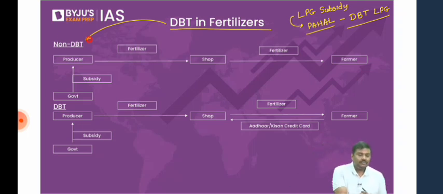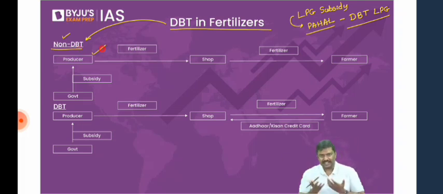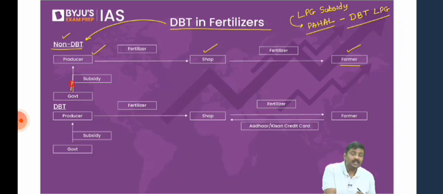Earlier, when DBT was not used, how were fertilizers provided, how was subsidy provided? Imagine I am the producer. I will produce fertilizer, either urea or DAP, doesn't matter. I will supply the fertilizer to the shops. Now these fertilizers will be sold to the farmers, and the government used to provide subsidy to me. But there's a problem with this system. What is the problem?